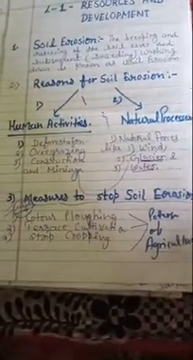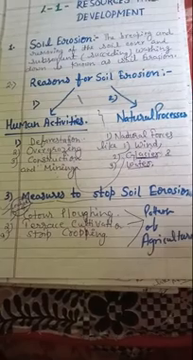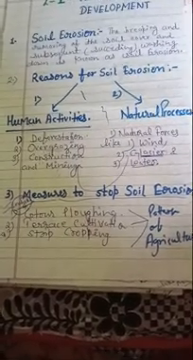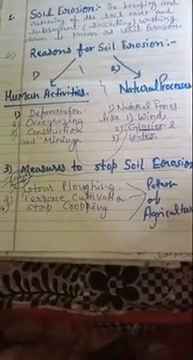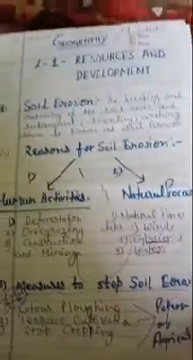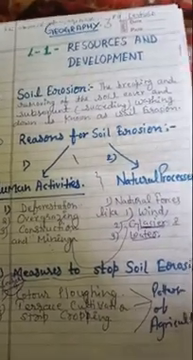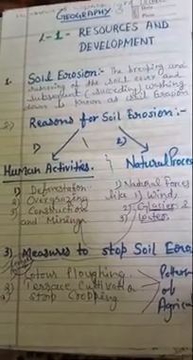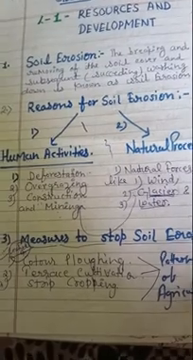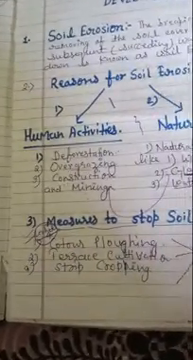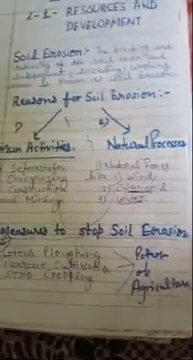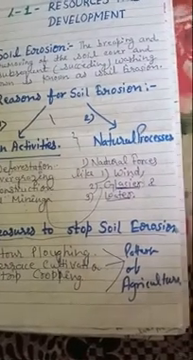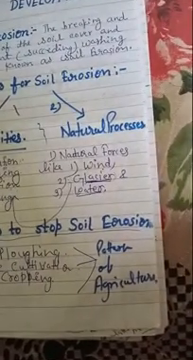Now, what are the basic reasons for soil erosion? There are basically two reasons which are responsible for soil erosion. One, human activity. Human activity includes deforestation, overgrazing, construction, and mining. Second, natural processes, which include natural forces like wind, glacier, and water.